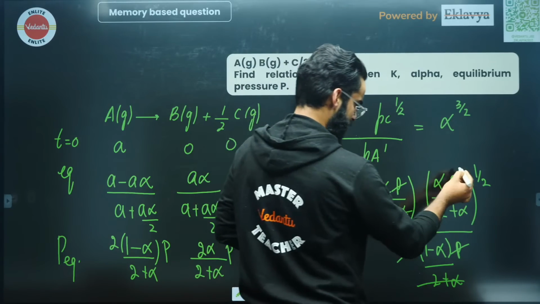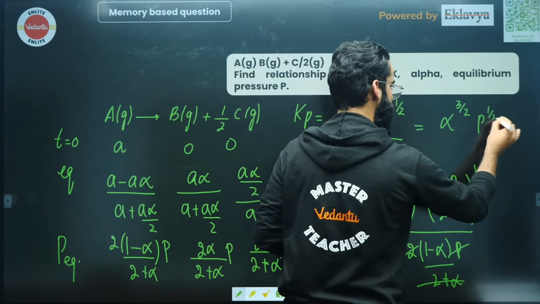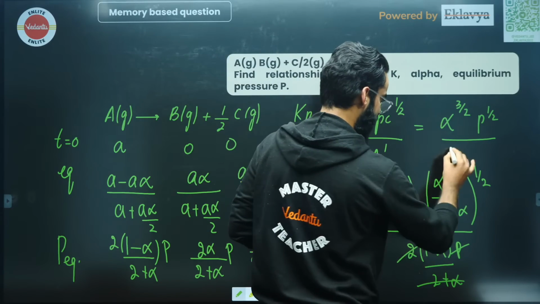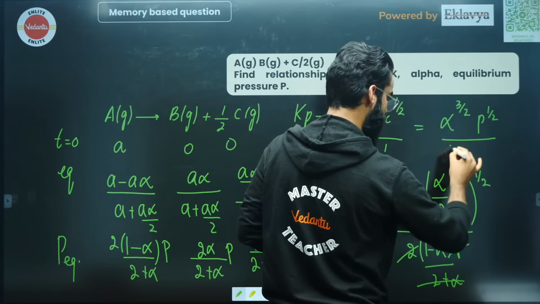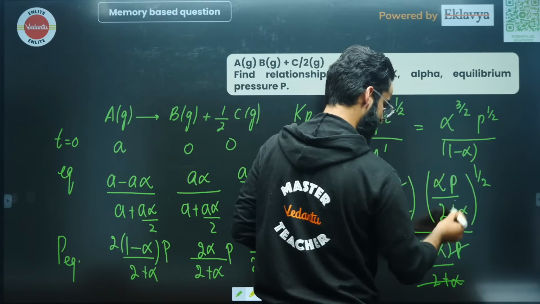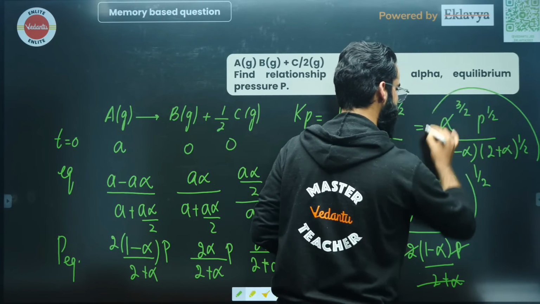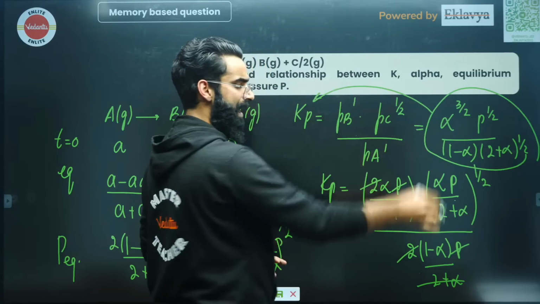Perfect. In the numerator, it's P raised power 1 by 2, divided by, in the denominator, what do I have? Just a second, it's going to be 1 minus alpha, and then you have got 2 plus alpha raised power 1 by 2. So this is the relation basically between Kp, alpha and P.